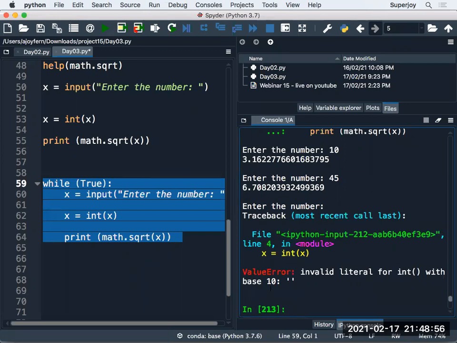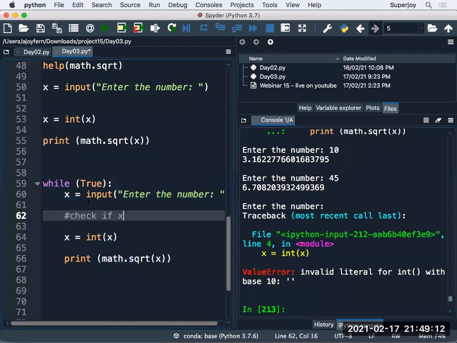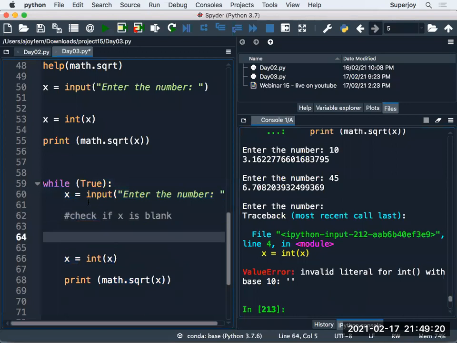Okay. So how can I do that? Guys, I need to put a condition here where I should be able to check whether X is blank or not. So what is my requirement now? Check if X is blank, right? So how to check if X is blank? This is very simple in Python.